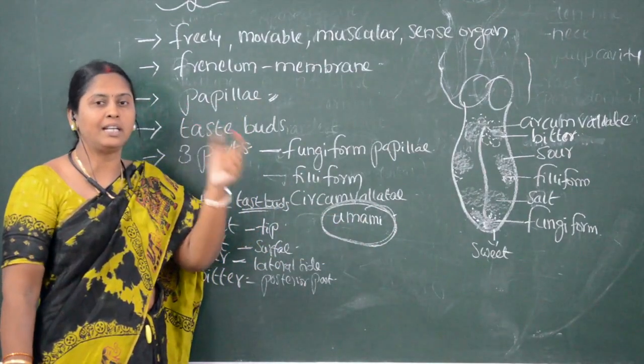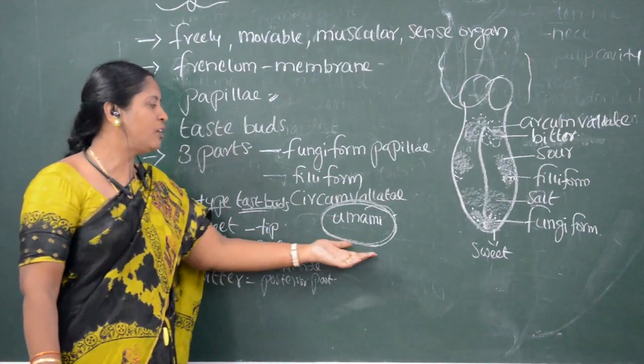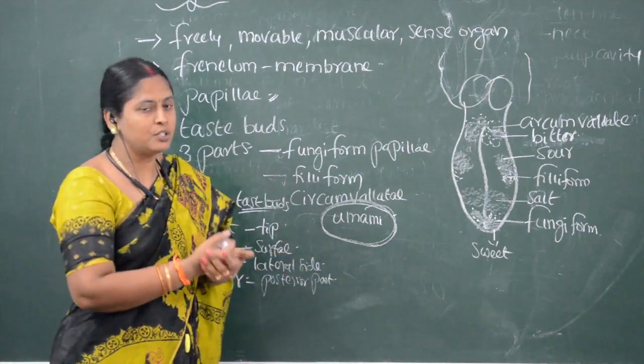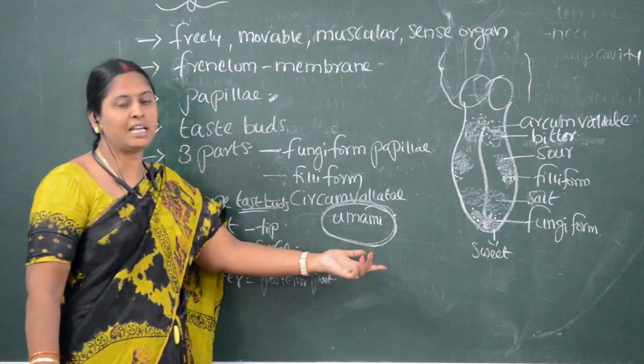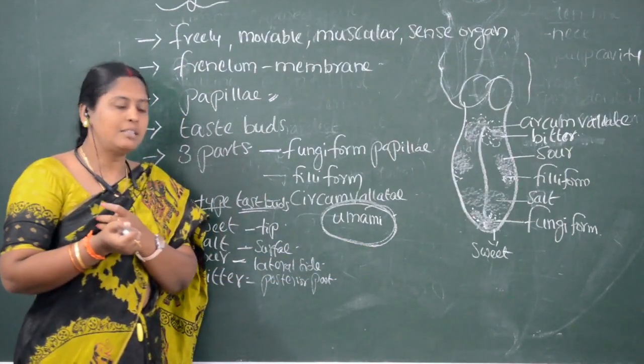The taste of umami is like the tasting salt. This is the fifth taste identified by the scientists.